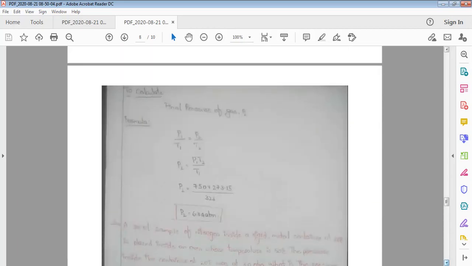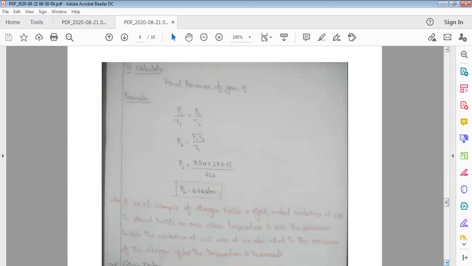So we have to calculate the final pressure of a gas, P2. What is the relation between pressure and temperature from the gas-Russell law for a process and states 1 to 2? P1 by T1 is equal to P2 by T2. So P2 becomes P1 T2 by T1. By substituting the values of P1, T2 and T1, we will get the pressure as 636 atmosphere. Means when the temperature reduces from 323 Kelvin to 273.15 Kelvin, the pressure also reduces from 750 atmosphere to 634 atmosphere.